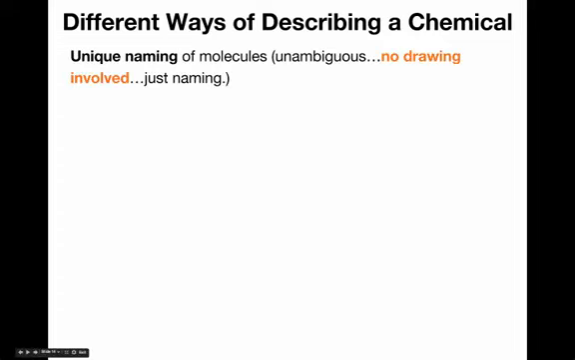There is one additional way that can be used for describing molecules unambiguously. So we said that drawing the molecular formula can be ambiguous when you get to larger numbers. Another way of unambiguously describing molecules is to give each unique molecule a unique name. So I'm just calling this right now unique naming of molecules. This will get a couple of sections as well in this unit. It's unambiguous. It turns out that there's no drawing involved. You just give each unique type of molecule a unique name. So it's just giving everything a name.